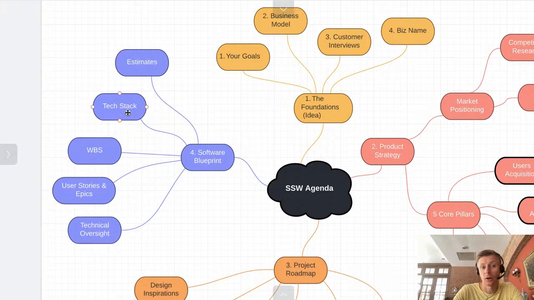Tomorrow we'll talk about the technology stack, and the day after that it will be the final estimates, plus the format in which we deliver the Software Startup Workshop and what next step we suggest to our clients to take after the workshop, depending on the workshop results.